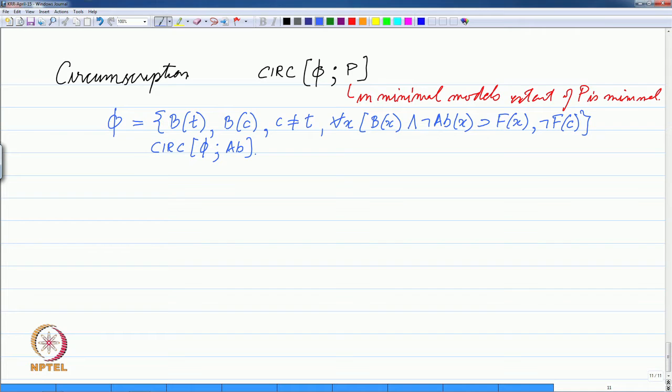So, this ab stands for, in some sense, abnormal, and the general idea behind circumscription was that creatures which are not abnormal, or in other words creatures which are normal, they can fly essentially. So, your for all statement should close at flies of x.